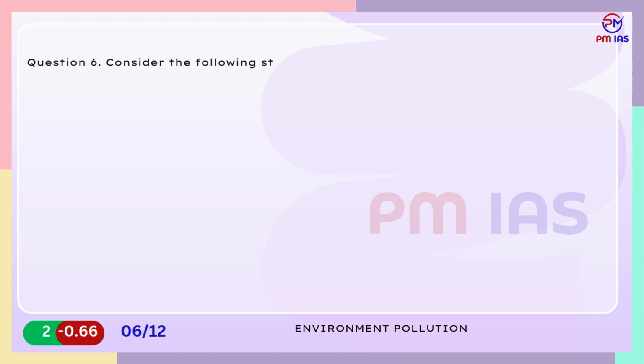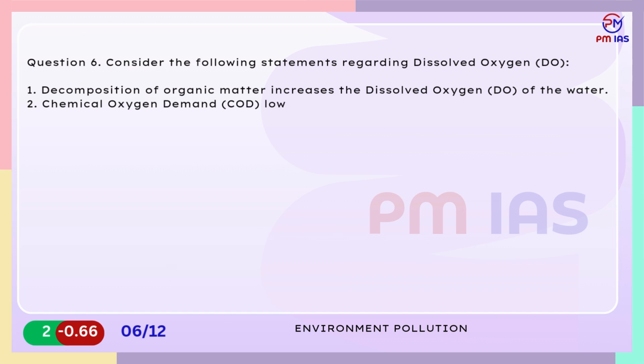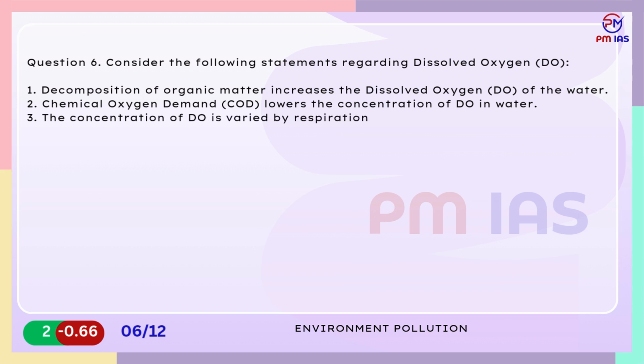Question 6. Consider the following statements regarding dissolved oxygen, DO. 1. Decomposition of organic matter increases the dissolved oxygen, DO, of the water. 2. Chemical oxygen demand, COD, lowers the concentration of DO in water. 3. The concentration of DO is varied by respiration and photosynthesis only. Which of the statements given above are correct?